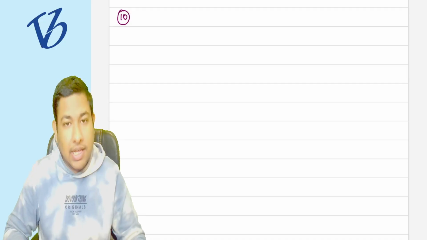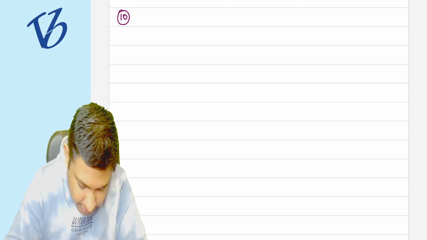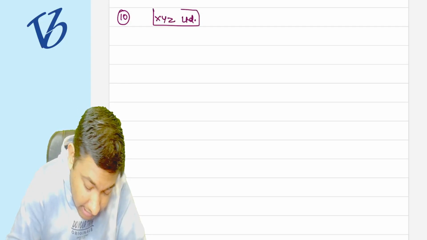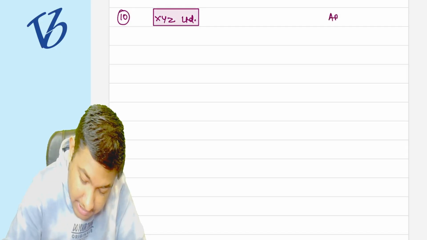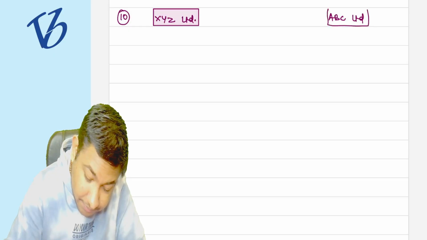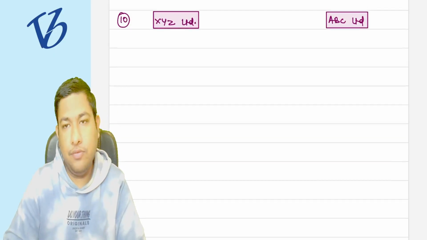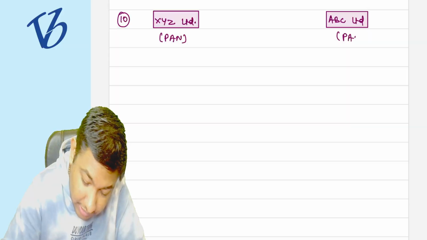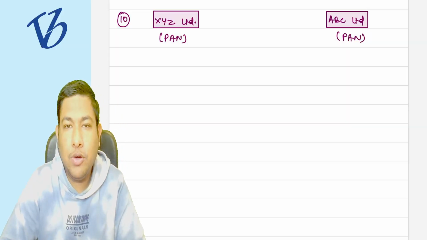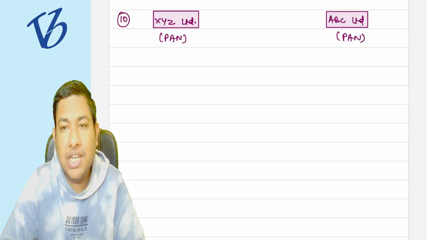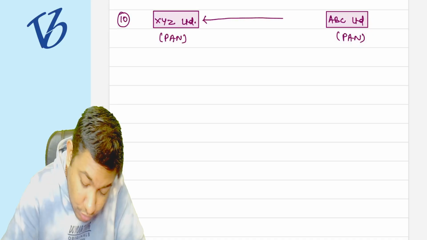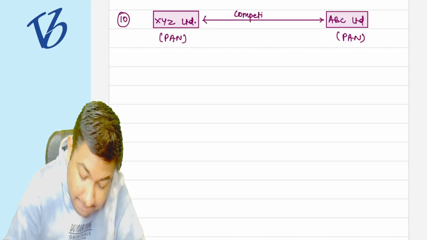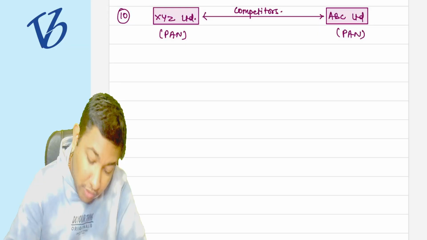Suppose there are two firms. First is XYZ Limited, and second one is ABC Limited. Okay, these are two firms operating pan India. They are both operating pan India, but they want to grow. Okay, but they are the competitors of each other. So what happened that